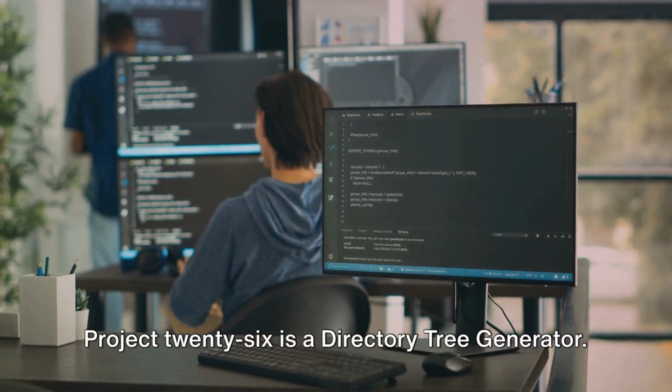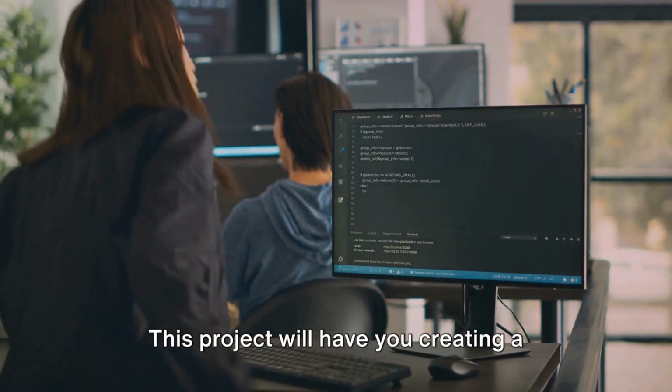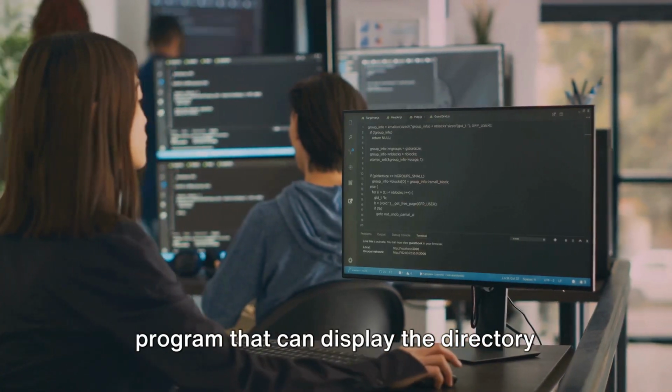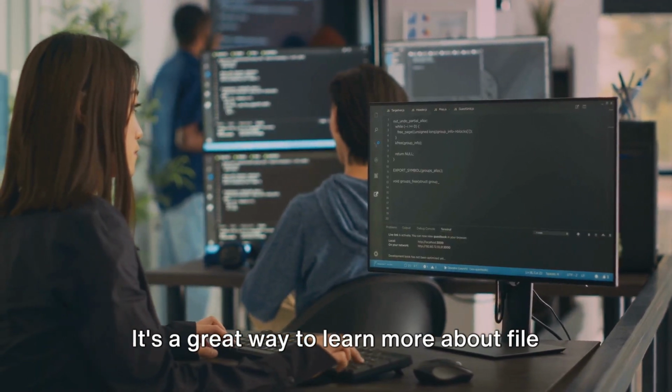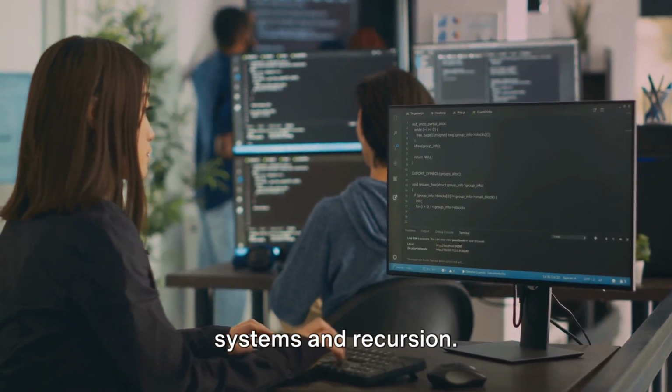Project 26 is a directory tree generator. This project will have you creating a program that can display the directory structure of a given path in a tree-like format. It's a great way to learn more about file systems and recursion.